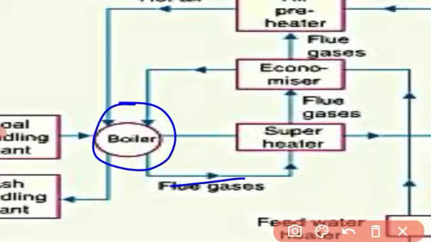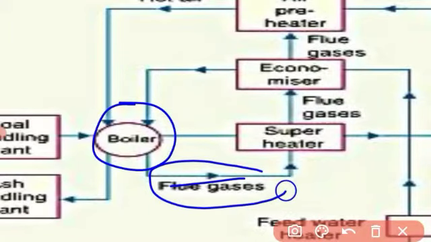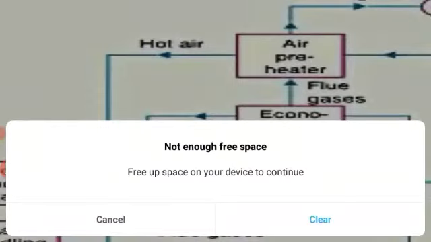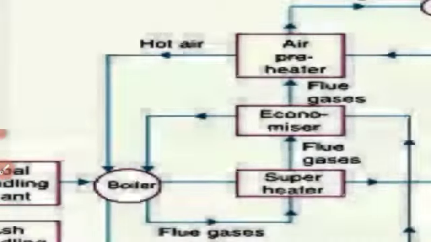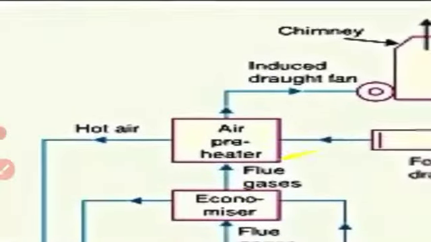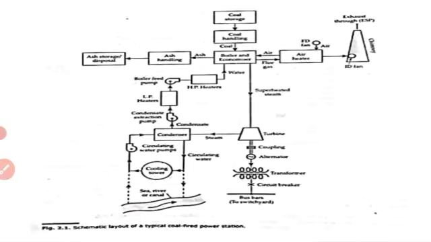The flue gases from the boiler make their journey through the superheater, economizer, and then the air preheater, and are finally exhausted to the atmosphere through the chimney. Here you can see.